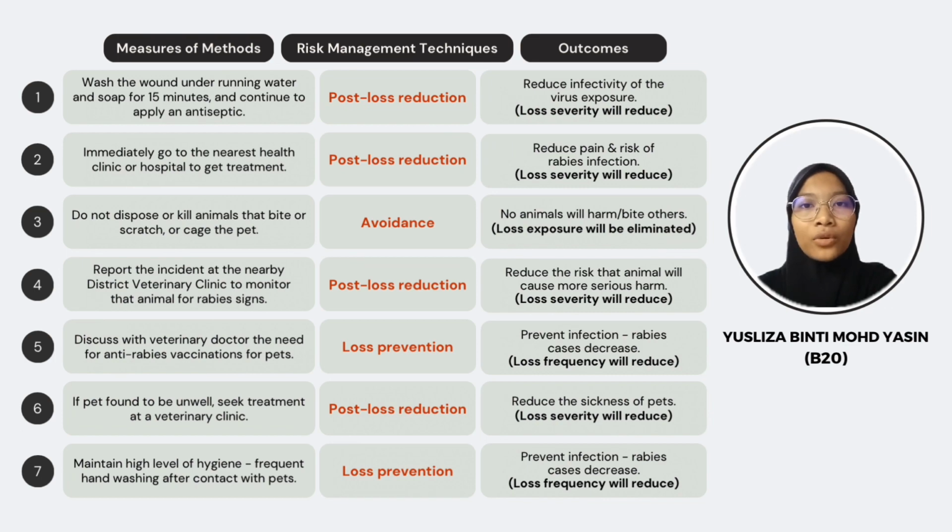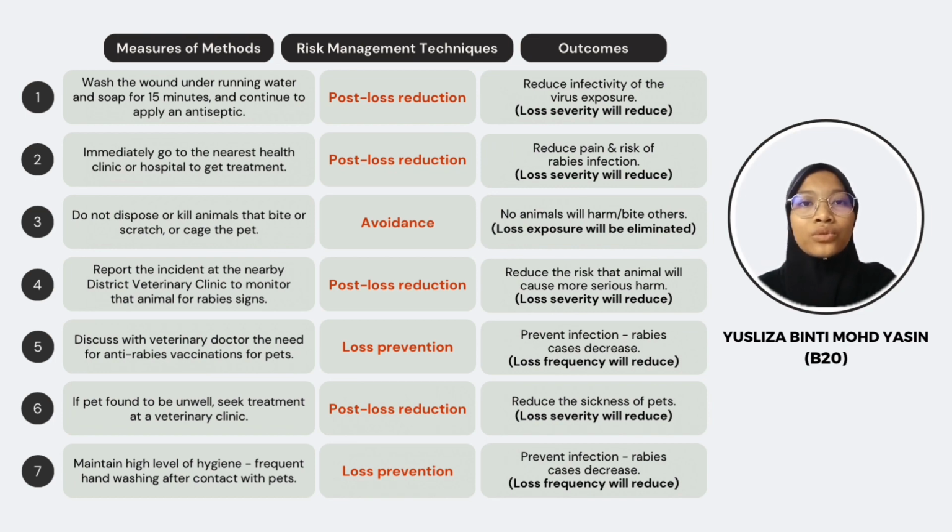The outcome of reporting the incident and monitoring the animal is that it reduces the risk of the animal transmitting rabies to others. By closely monitoring the animal's health and behavior, appropriate measures can be implemented to prevent further exposure to the virus. This reduces the potential for additional harm and the spread of the disease within the community.